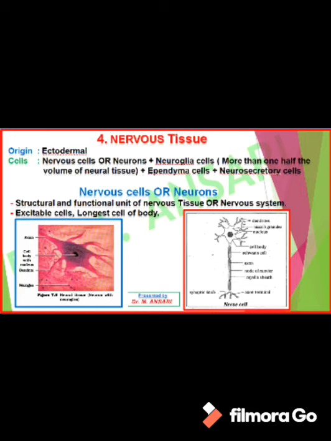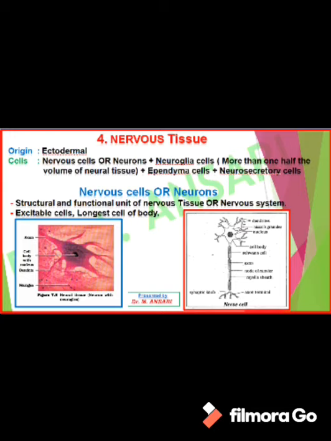The last tissue present in our body is nervous tissue. Nervous tissue is ectodermal in origin, having different types of cells: nervous cells, which are called neurons, neuroglial cells, which are supporting cells, ependyma cells and neurosecretory cells. In nervous tissue, neuroglial cells are present at more than half of the volume of neural tissue.